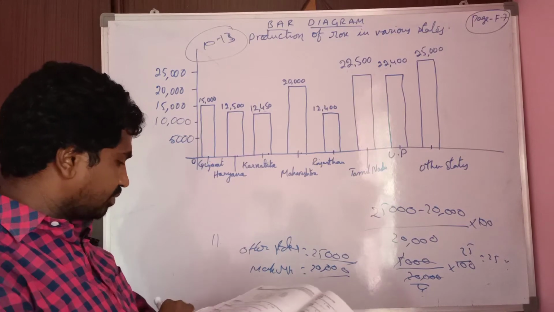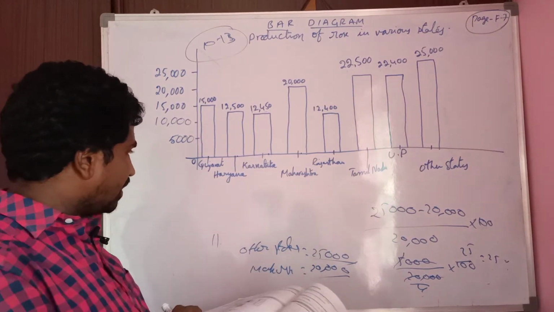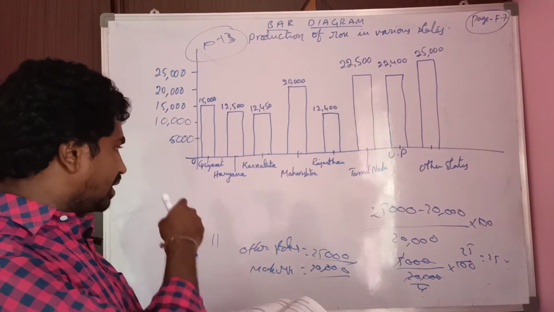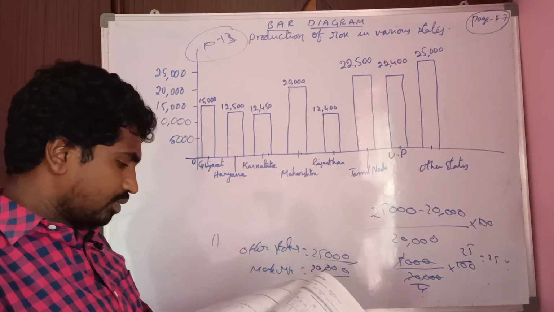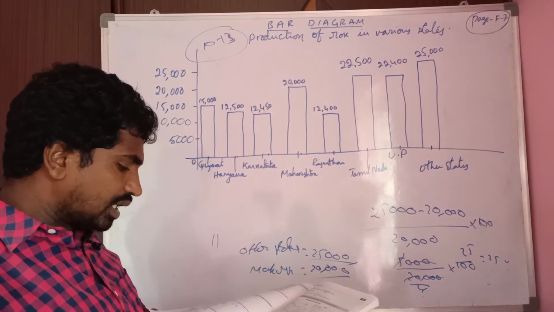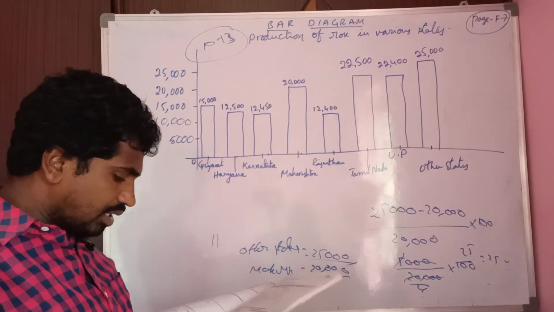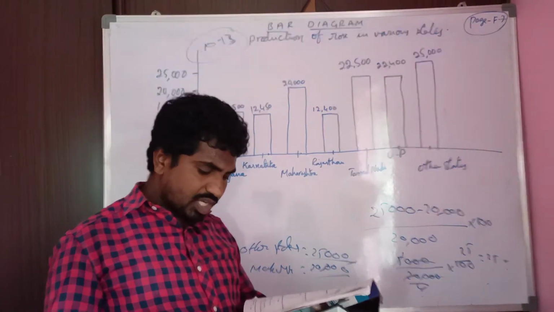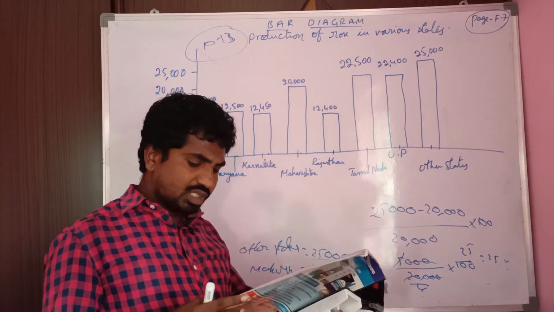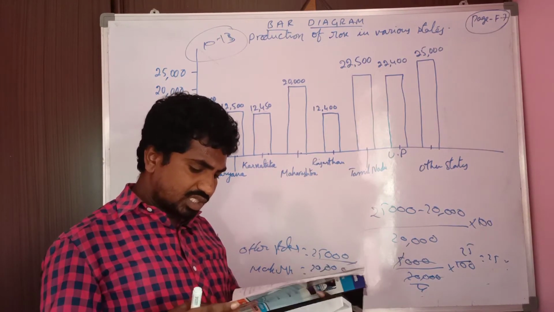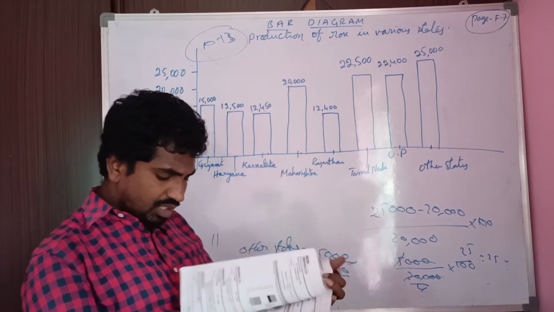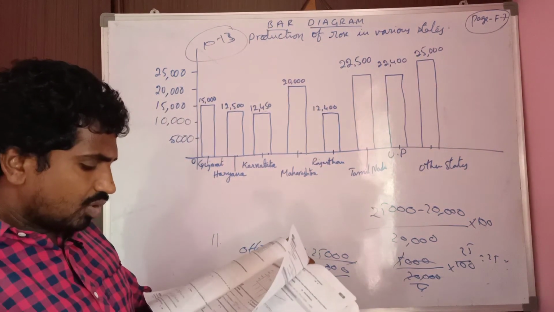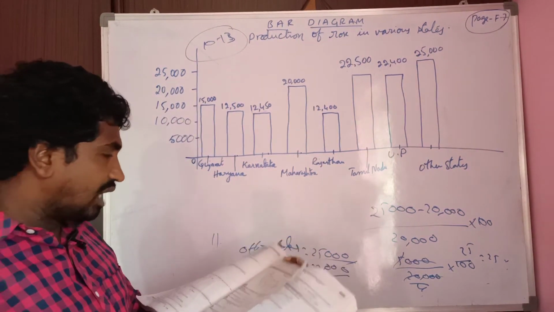Next question. We have already discussed the 10th, 11th, 12th. Now 13th question. Read 13th question. Approximately what percent of the total rose production is shared by the other states?